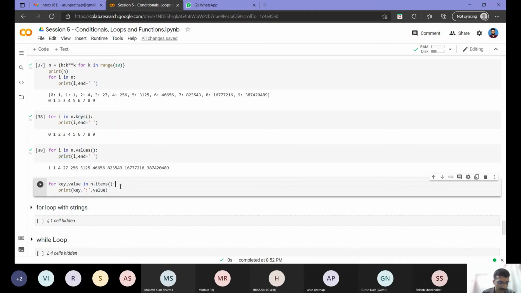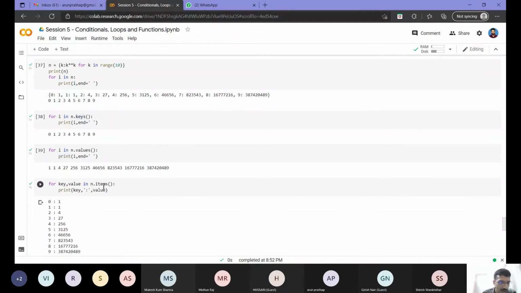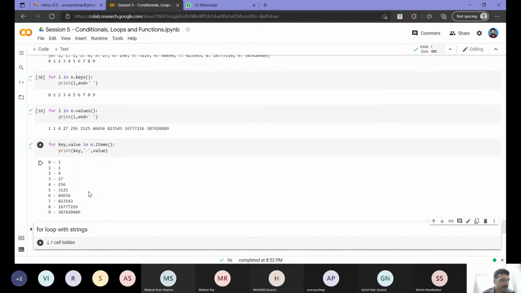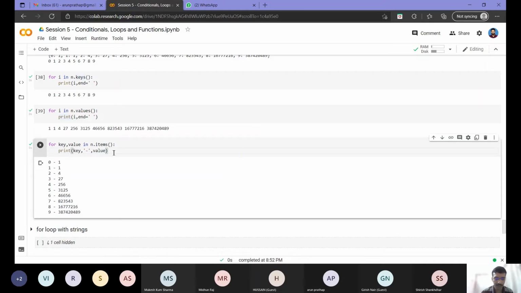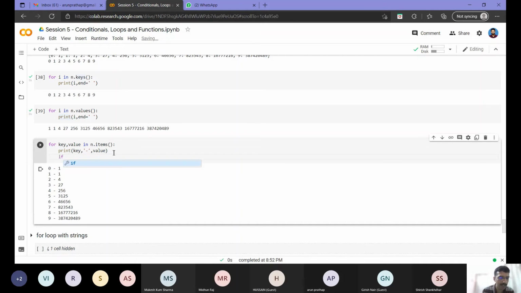Similar syntax: if I call n.items, it will return my key-value pair as a tuple. If for a particular key I want to change the value, I can implement that using an if here. The same thing that we did for list we can do here also.